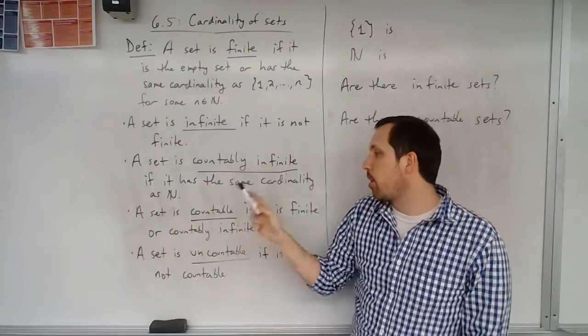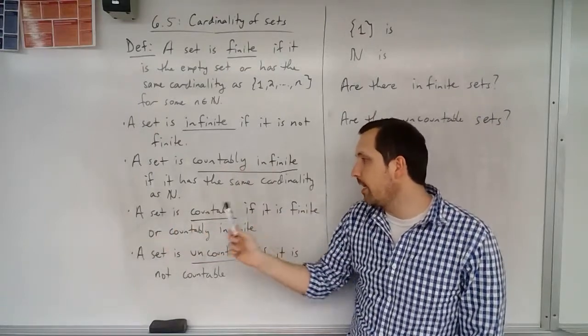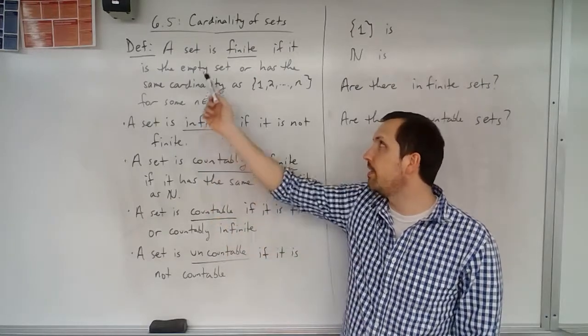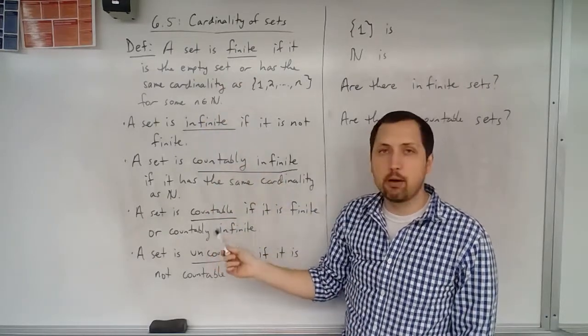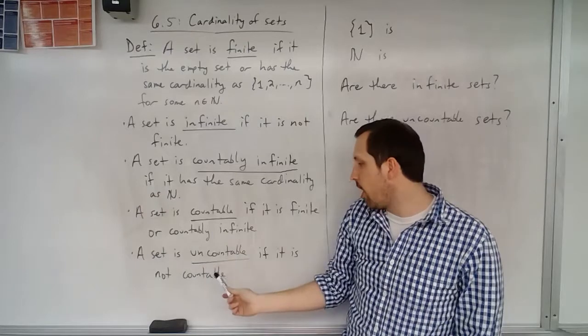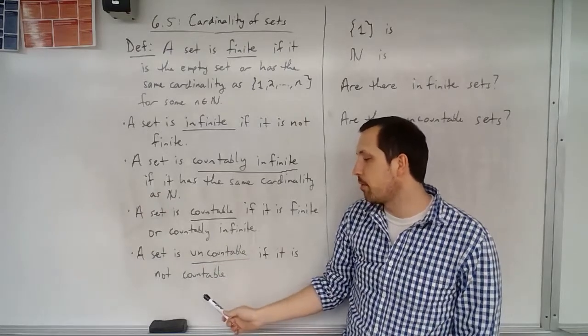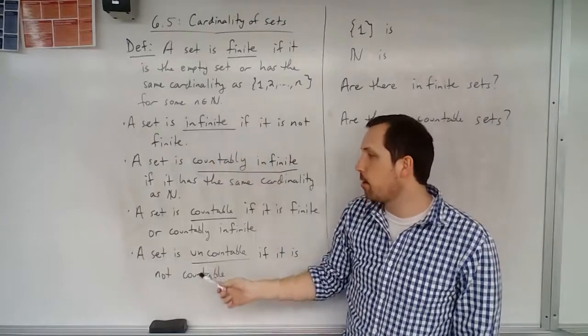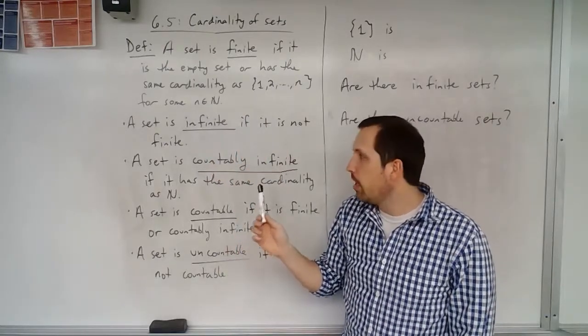A set is called countable if it is finite or countably infinite. So we start to group these together: countably infinite and finite form countable. And then a set is uncountable if it is not countable. So it makes sense: infinite is not finite, uncountable is not countable.